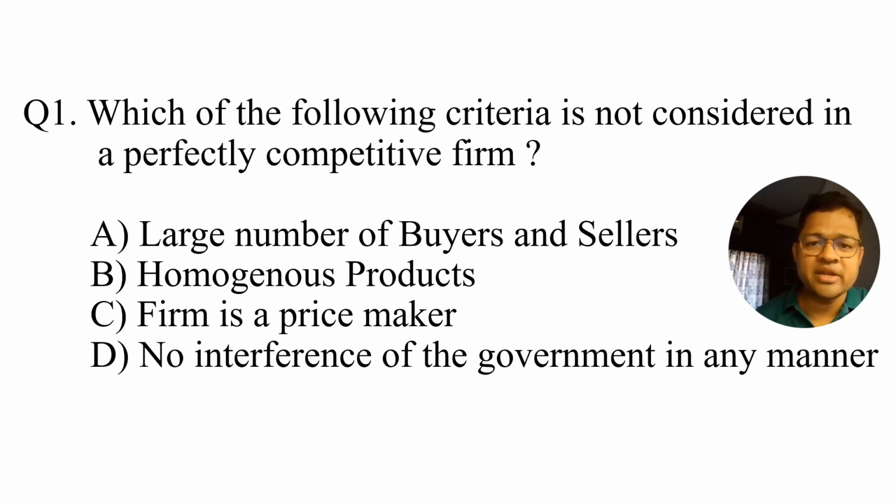Within the market structure, there are perfectly competitive firms and imperfectly competitive ones. In perfect competition there are some different criteria, and imperfect competition, you know, is more connected to monopoly, monopolistic competition, oligopoly, oligopsony. These come under imperfect market competition. So, which of the following criteria is not considered in a perfectly competitive firm?